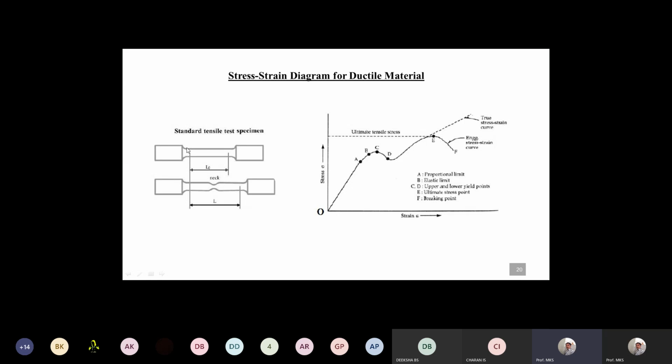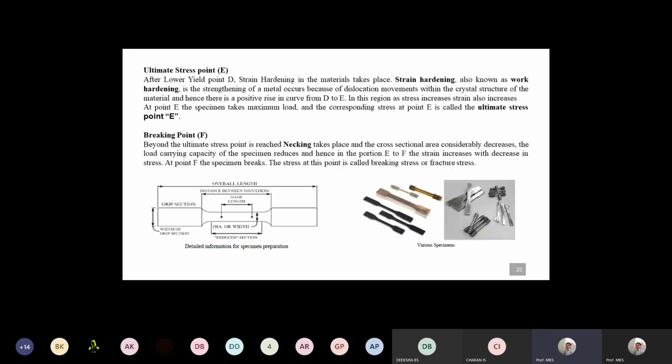We consider a standard tensile testing specimen of gauge length L0, and after application of the load, this is the maximum length of the specimen before it fails. L is the maximum length after applying the force before it fails. So this is the stress strain diagram for ductile material. If you have any doubts, you can ask. These lengths may vary, but the gauge length remains constant as per the standards.